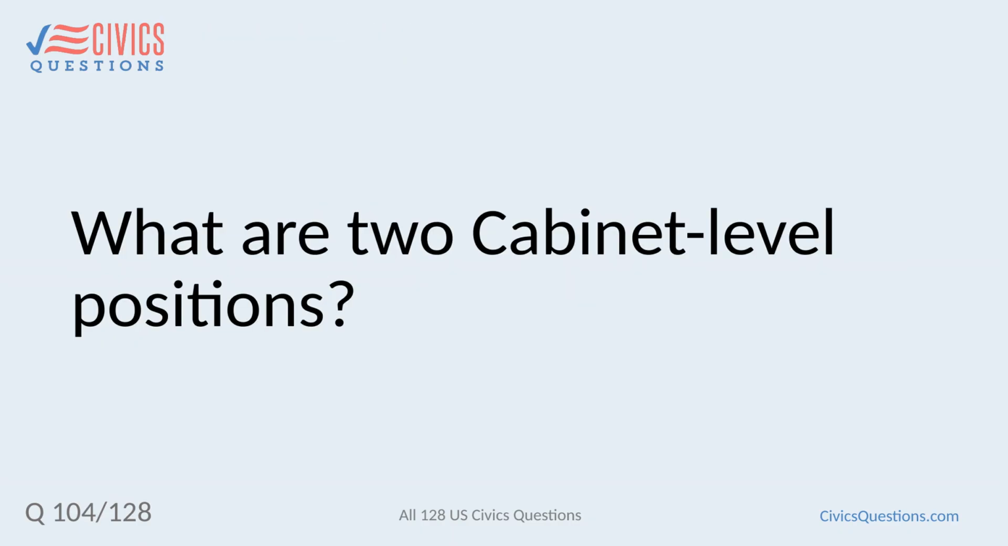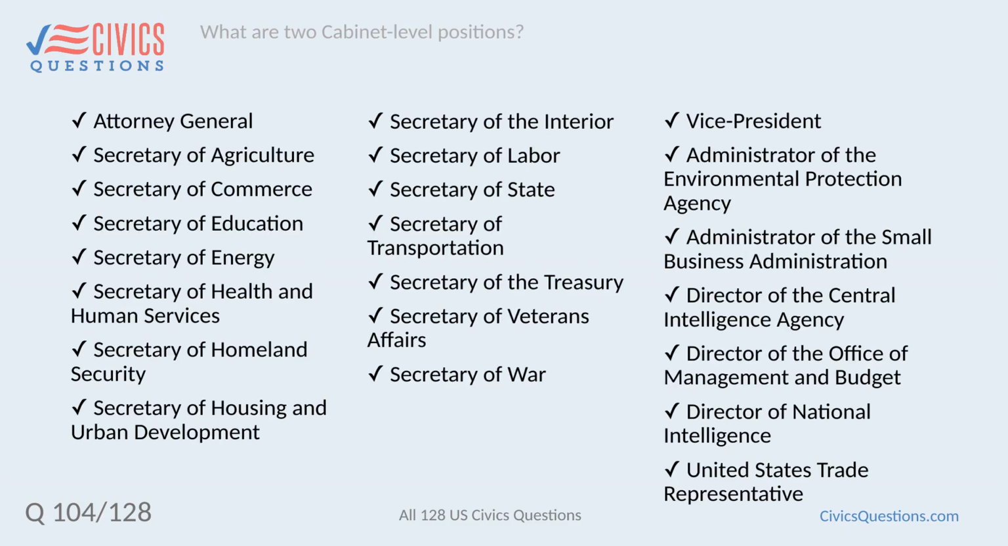What are 2 cabinet-level positions? Attorney General, Secretary of Agriculture, Secretary of Commerce, Secretary of Education, Secretary of Energy, Secretary of Health and Human Services, Secretary of Homeland Security, Secretary of Housing and Urban Development, Secretary of the Interior, Secretary of Labor, Secretary of State, Secretary of Transportation, Secretary of the Treasury, Secretary of Veterans Affairs, Secretary of War, Vice President, Administrator of the Environmental